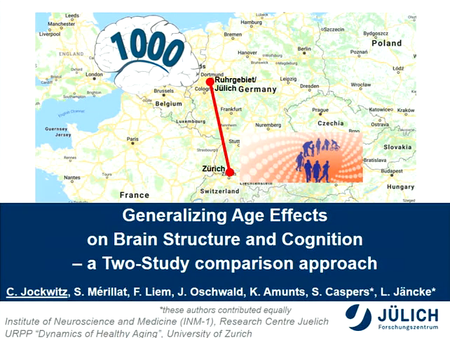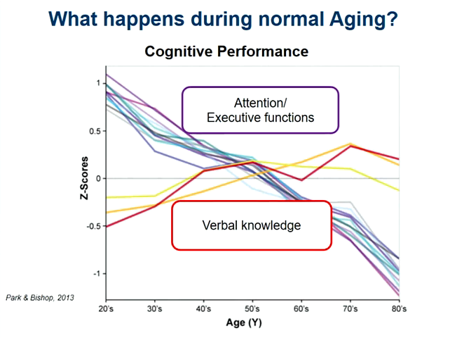So, good morning. The topic of my current research project concerns the generalizability of age-related differences in brain structure on the one hand and cognitive performance on the other hand. Now, during normal aging, cognitive performance declines. This is especially seen in functions such as attention and executive functions. Well, if we look at verbal knowledge, we see that this remains relatively stable across adulthood.